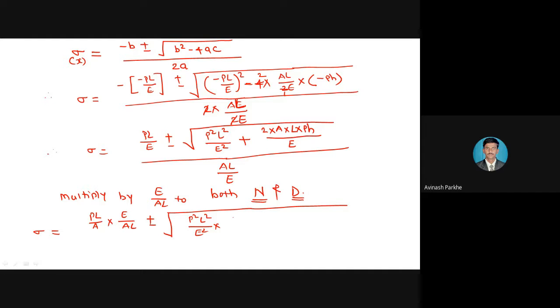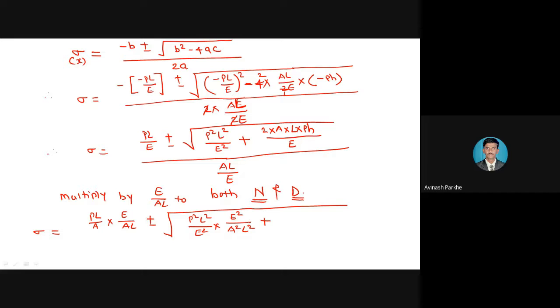Yes, in the square root I have to multiply by E upon AL, but it is present inside the square root, therefore inside the square root it is multiplied by E square upon A square into length square. If the square root were outside, it would be only E upon AL, but the term is present in the square root, therefore multiply by E square upon A square into length square.